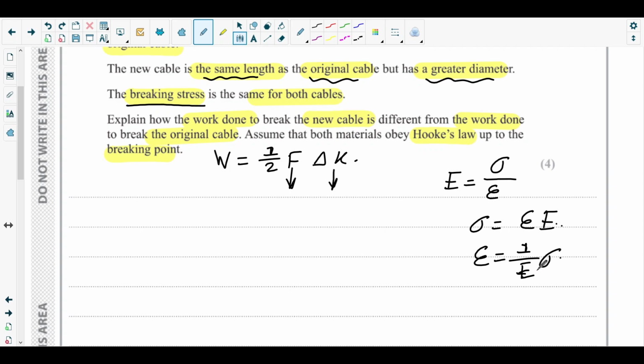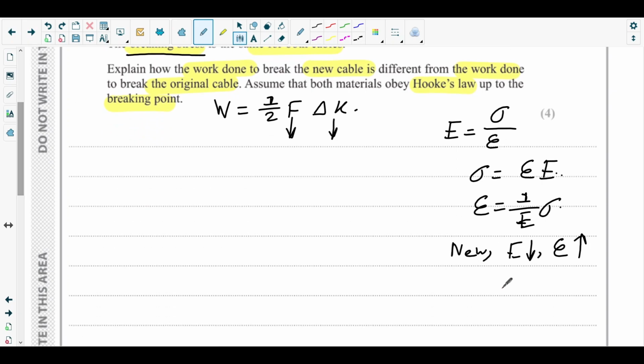E is lower for the new cable. E is smaller, so epsilon would be greater for breaking stress. Not for all stress, it is for breaking stress. Breaking stress is same for both, right? So at breaking stress, the strain of the new cable will be greater.